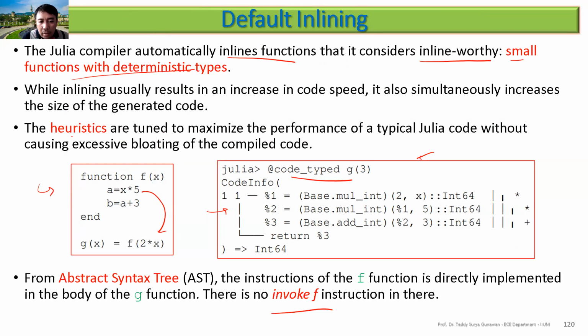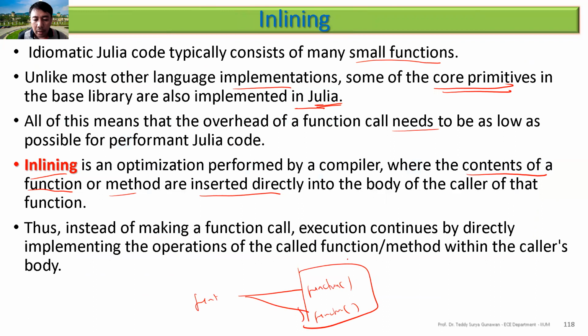The heuristic is tuned to maximize the performance, but it causes excessive bloating of the compiled code. When you do inlining, what will happen? You remember that it has some body, for example, that it needs to copy here, it needs to copy here. Then you can see that the program will grow bigger. A function call will be just that bit, but there is some performance cost there.